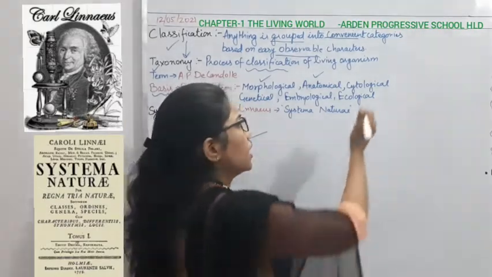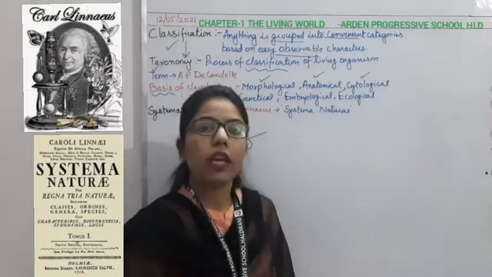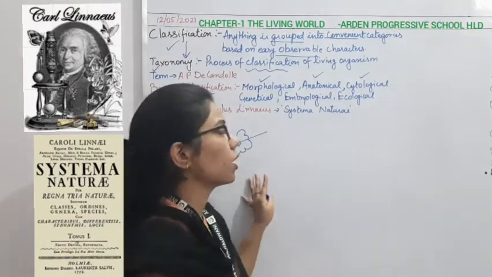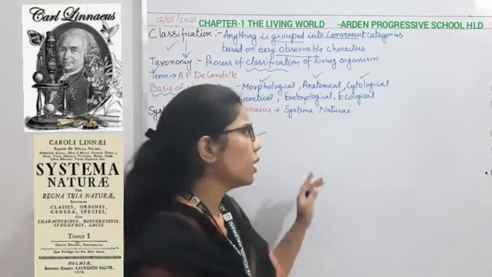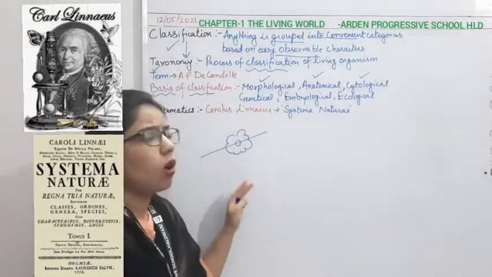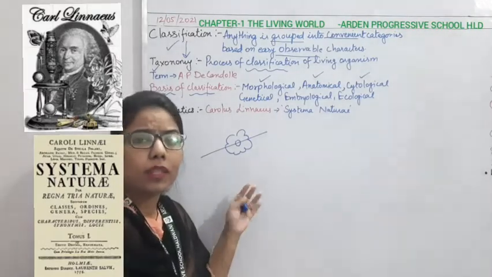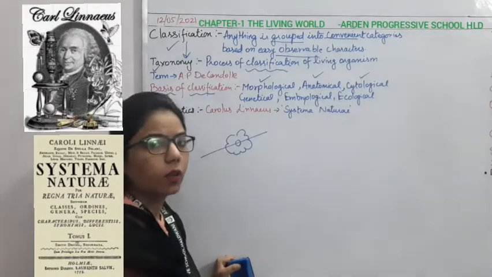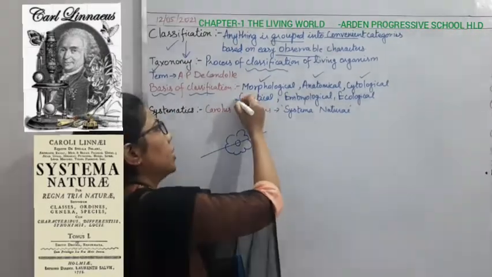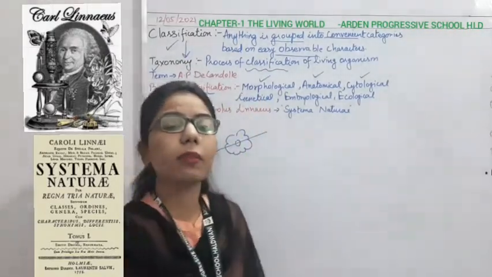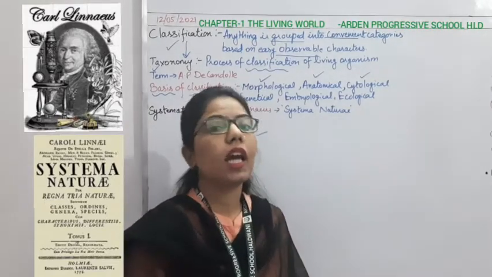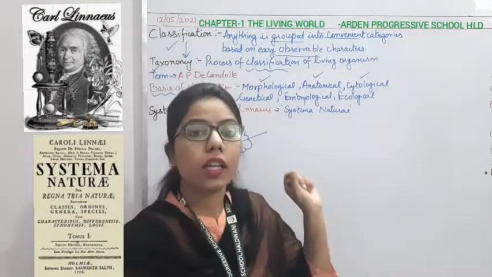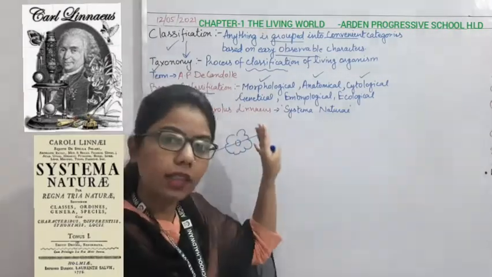Now along with these characters, some more characters are there. What are these characters? Cytological characters. Whenever we use the word cyto, it means something related to the cell. So what is happening inside any cell, or what is happening on the basis of the cell? We can say this is the cytological study. Then next it can be the genetical character also. Genetical means that when we are talking about the DNA as well as all this genetic material, then we are including the genetical character as well.